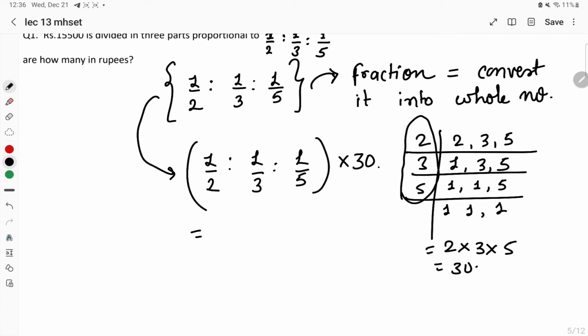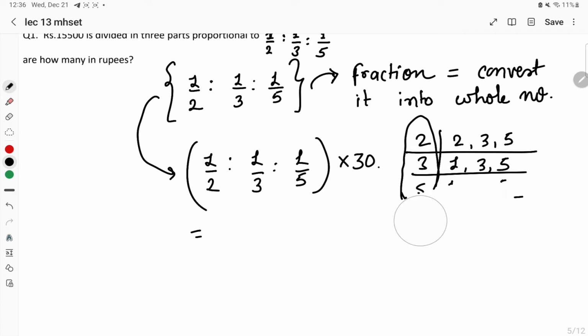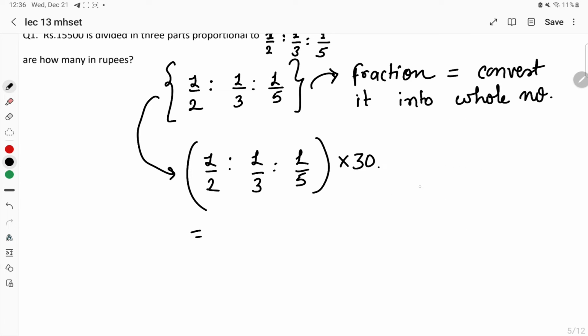Or else we can say that to convert all these fractions into the whole number, what we have to do? We have to take a number which should be in the table of 2 as well as 3 and 5. Start reading the table of 5. 5 ones are 5, 5 twos are 10, 5 threes are 15, 5 fours are 20, 5 fives are 25, 5 sixes are 30, 5 sevens are 35.